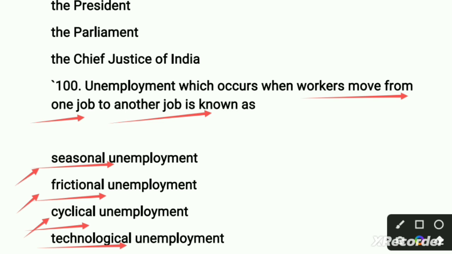So in this question, the right option is basically frictional unemployment. Why? Because frictional unemployment occurs when workers move from one job to another job, which means an unstable state occurs. So right option is frictional unemployment. So you can say second option is the right option.